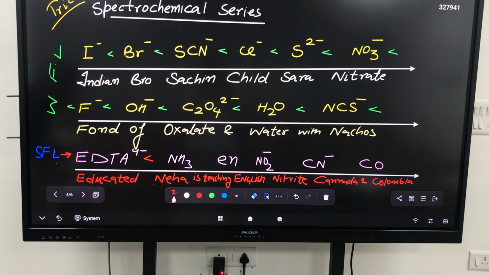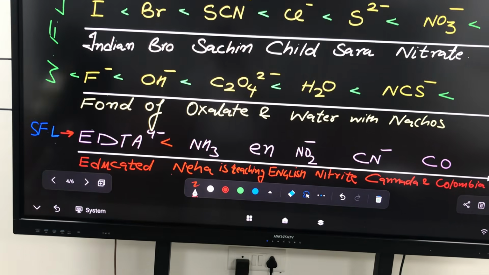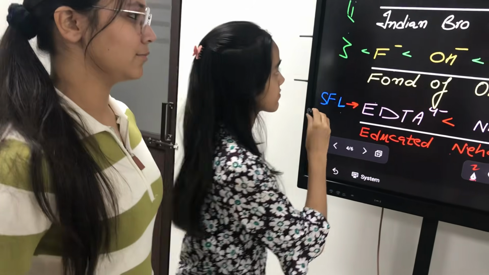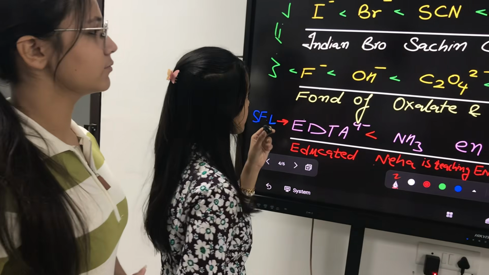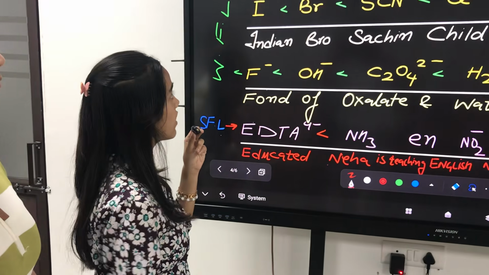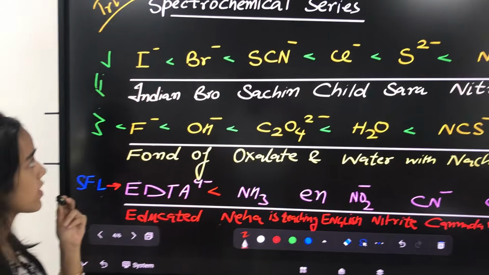Hey, all my dear students, spectrochemical series mnemonic. Today I will teach you the spectrochemical series, and you will be able to do all the questions. So this is the spectrochemical series along with the mnemonics.